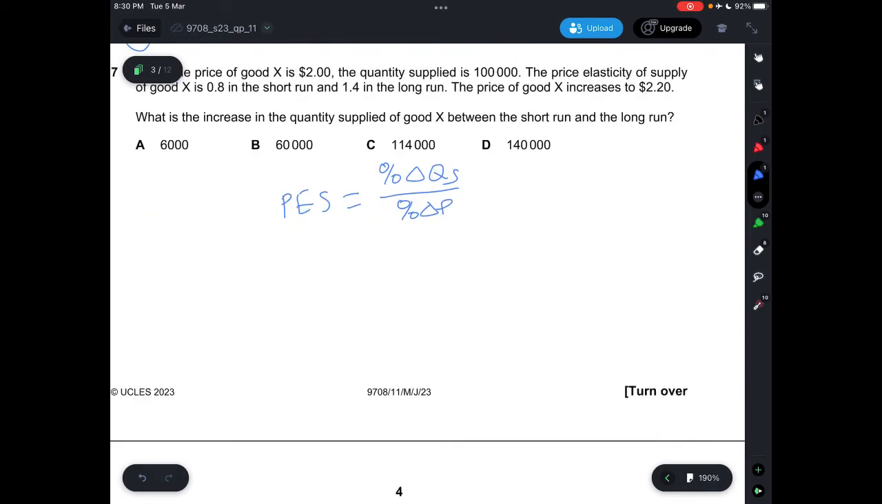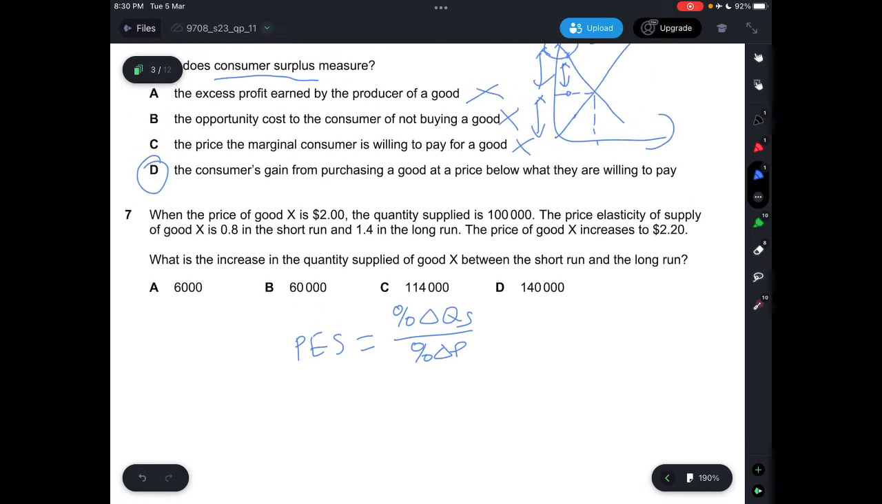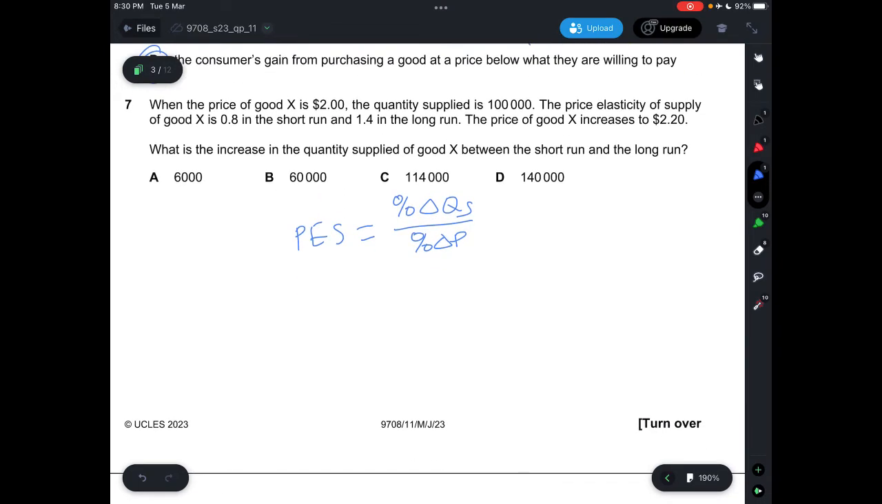Okay, for question 7, when the price of good X is $2, the quantity supply is 100,000. The price elasticity of supply of good X is 0.8 in the short run and 1.4 in the long run. The price of good X increases to $2.20, and what is the increase in the quantity supply of good X between the short run and the long run? So to calculate the change in the quantity supply, you need to take this formula, which is the price elasticity of supply formula.